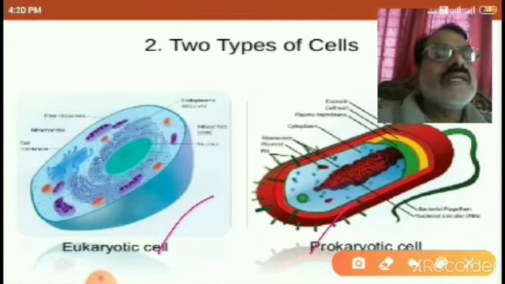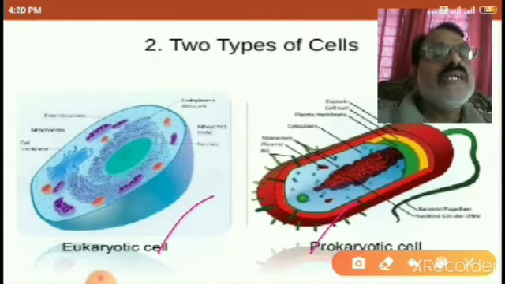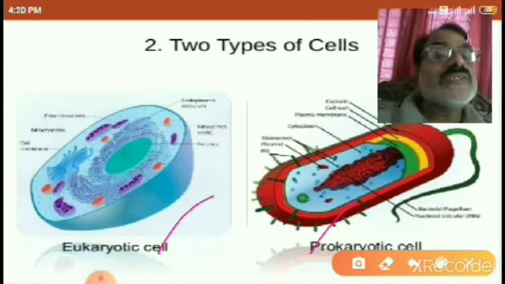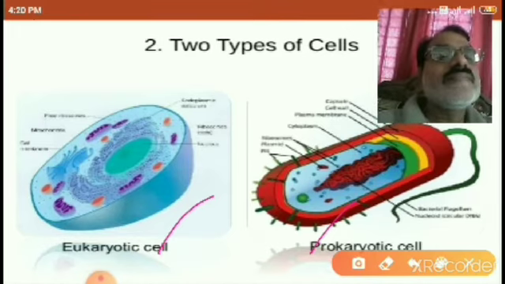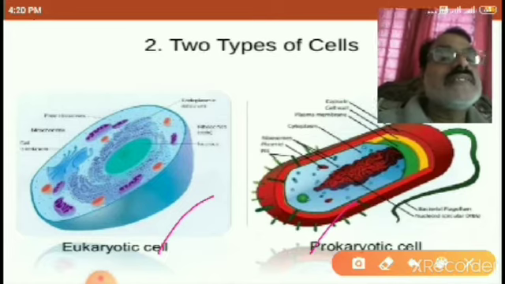Here a naked DNA is present. It is not a true nucleus. It performs all the functions of a cell. That's why these are called prokaryotes, and these cells are called prokaryotic cells.